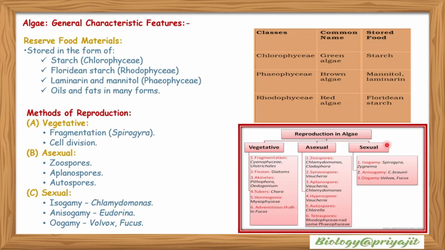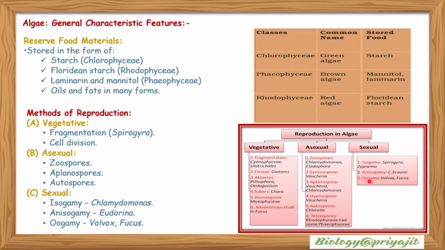Methods of reproduction. Reproduction in algae can be of three types: vegetative, asexual, and sexual. Vegetative reproduction includes fragmentation, fission, akinete formation, hormogonia and adventitious thalli. Fragmentation is found in Ulothrix, Spirogyra, etc. Fission examples include diatoms. Asexual reproduction is accomplished by means of spores like zoospores, synzoospores, aplanospores, hypnospores, autospores and tetraspores. Sexual reproduction can be isogamy, anisogamy, and oogamy.